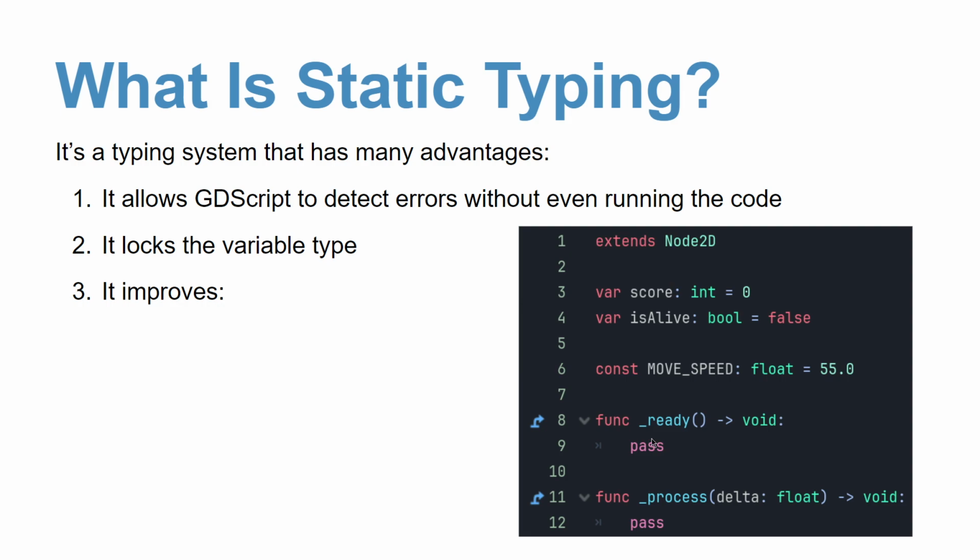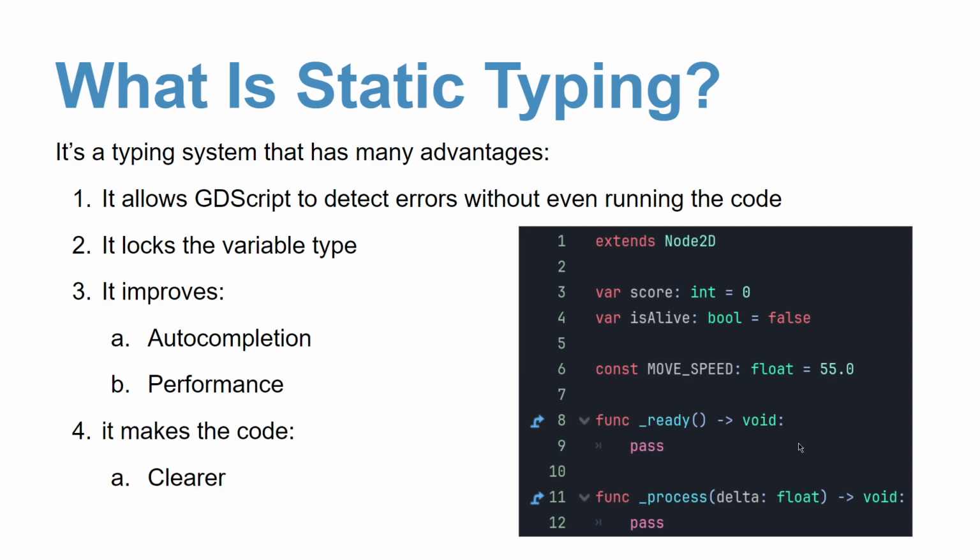Then the third point is that it improves, firstly, the auto-completion, we will see this more in Godot, and also it improves the overall performance because beforehand, Godot knows every single type of the variable. In this case, it's alive. It already knows that it is a boolean, so it doesn't have to make extra calculations. Here Godot always knows that this is an integer, and the same thing with function parameters. And also it knows beforehand that, for example, this function won't return any value, as well as this one.